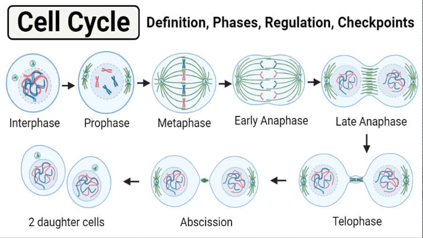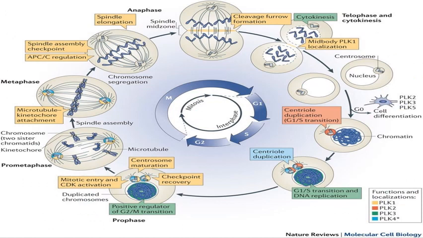So these are all the phases of the cell cycle. This is the diagram we can understand very well from initial to last.